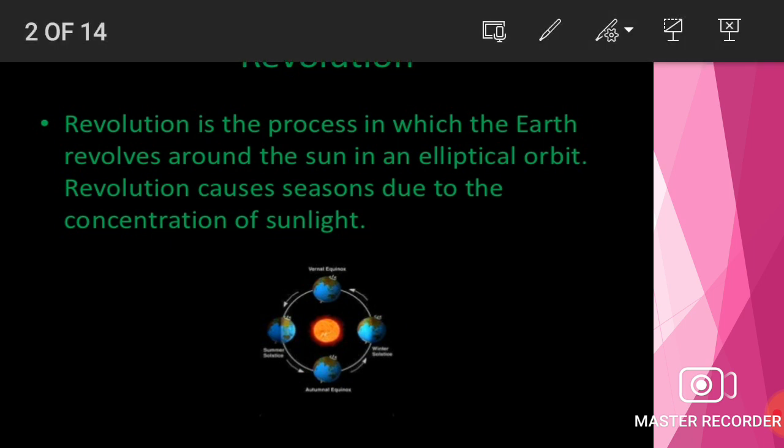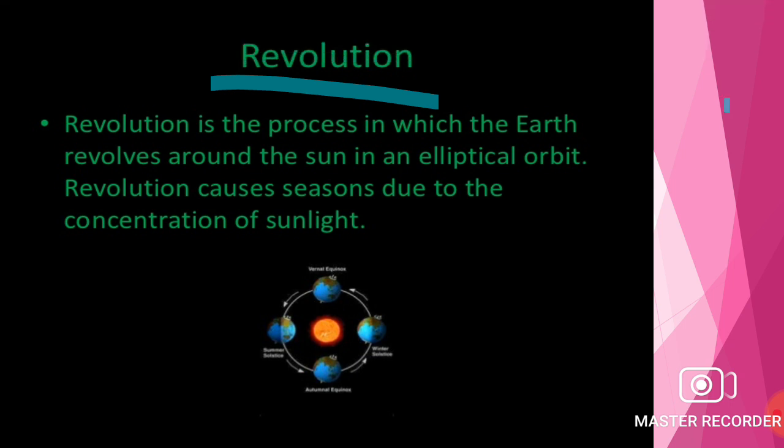So today first let us start with revolution. Revolution is the process in which the earth revolves around the sun in an elliptical orbit. Revolution causes seasons due to the concentration of sunlight.